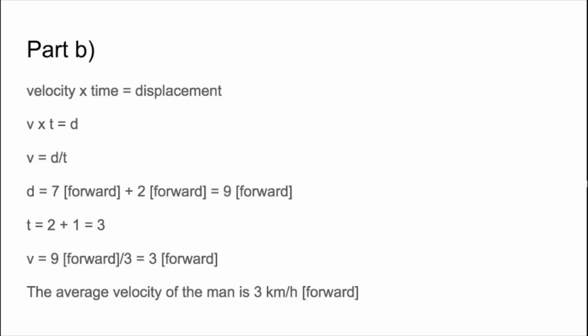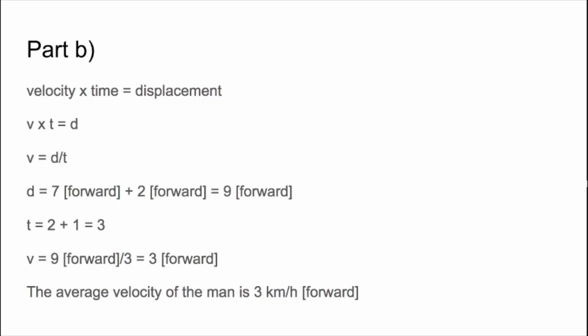Part B, okay. What is the man's average velocity for the whole journey? Here the answer will be the same as part A, except now we need to add a direction to describe the vector, or rather the magnitude will be the same. We can describe this through the use of square brackets, in which we'll write our direction of travel. So the man will go forward, for example. For the displacement, we're going to use the formula velocity multiplied by time equals displacement. The displacement would be 7 kilometers [forward] plus 2 kilometers [forward], resulting in 9 kilometers [forward]. Since time remains the same at 3 hours, the resulting average velocity of the man is 3 kilometers per hour [forward].